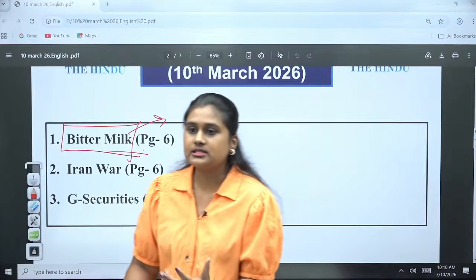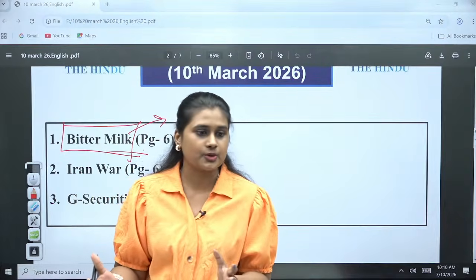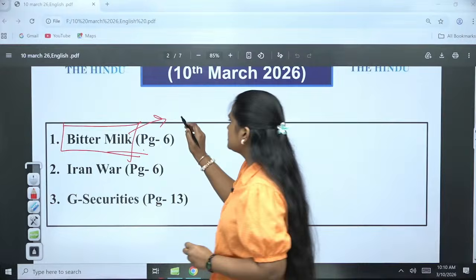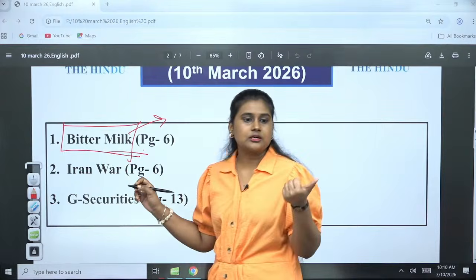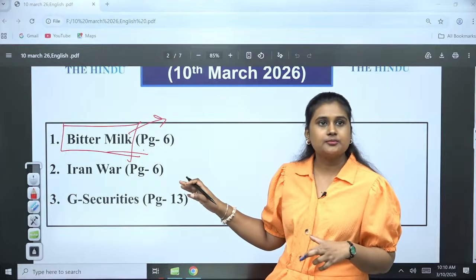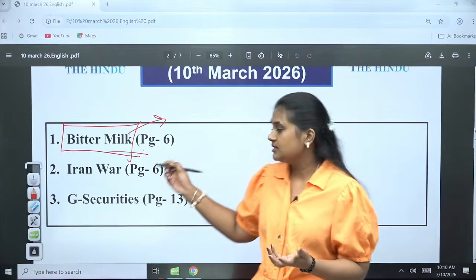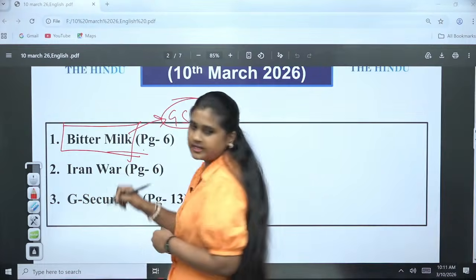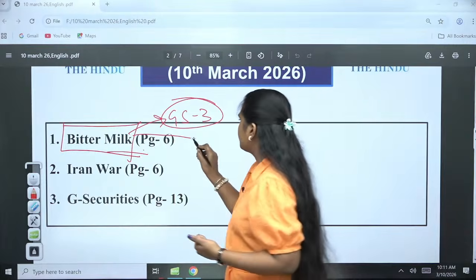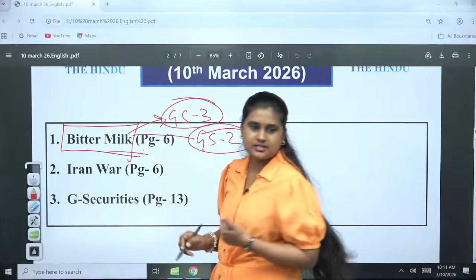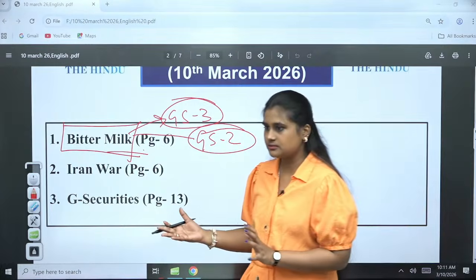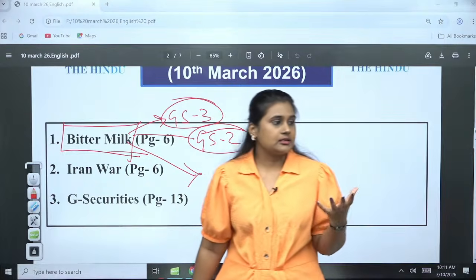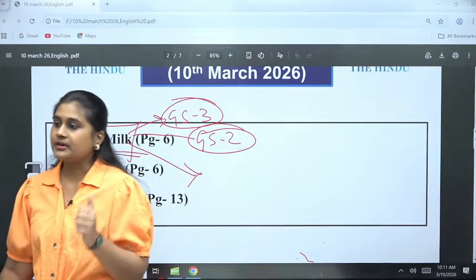Somewhere or the other, the governance gap is there. The regulator body is not working properly. So all these things we have to look into. In this case, we are going to see it from 2-3 perspectives, because of the component involved. Good morning Abhi, good morning Hussain, and good morning everybody. Based on the component, it will be important for us in the GS3 paper, science and tech, and also in the GS2 paper for the rules, regulations, and the body that has been taking the responsibilities. Apart from that, the business ethical component is also important.